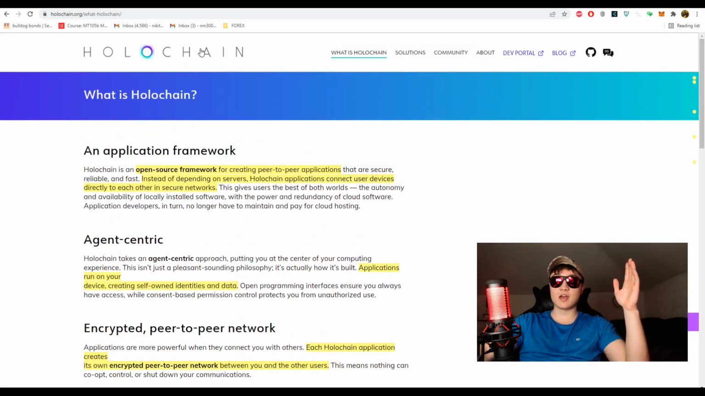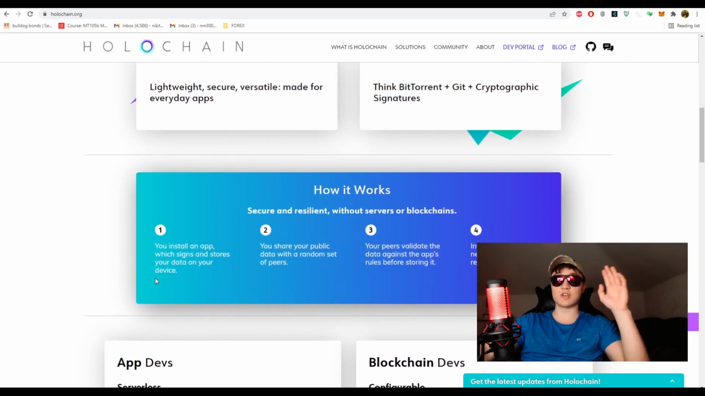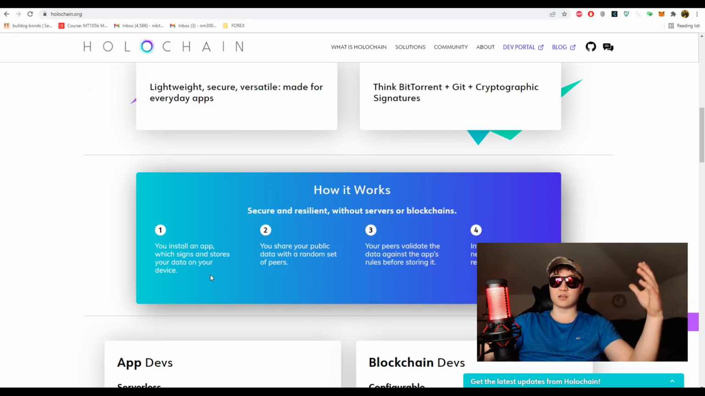So what does this mean? It's very simple. They have a really nice explanation right here. If you install an app which signs and stores your data on your device, it becomes its self-acting application. You share your public data with a random set of peers. Your peers validate the data against the app's rules before storing it. And look at this. If there's any invalid data, a network-wide security response is issued.